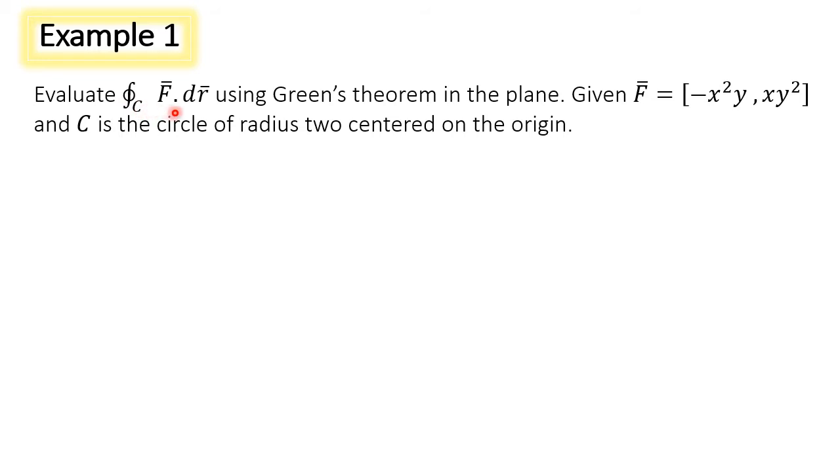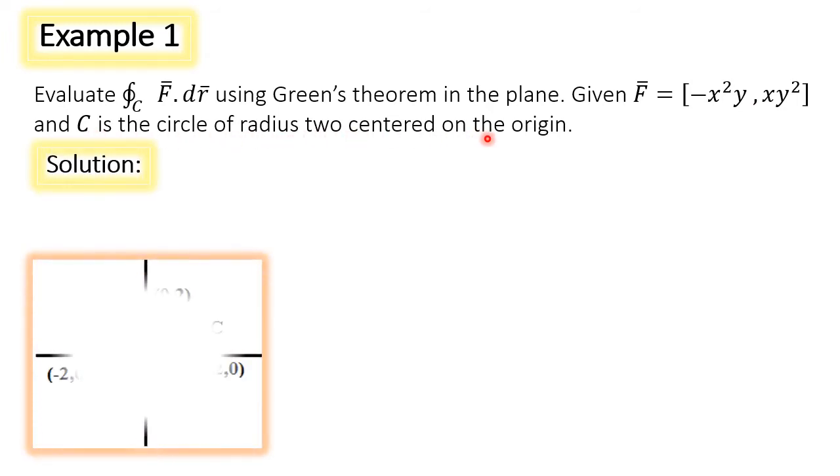Example 1. Evaluate integral over closed curve f bar dot dr bar using Green's theorem in the plane. It means we should not directly evaluate the line integral. We have to convert it to a double integral and evaluate the double integral. Let us see how to solve this problem. Given f bar, which describes the vector field, C is the circle of radius 2 centered on the origin.